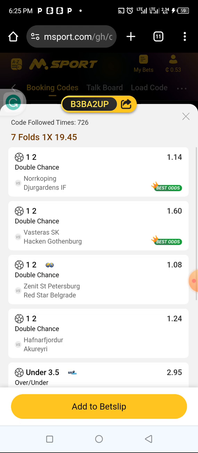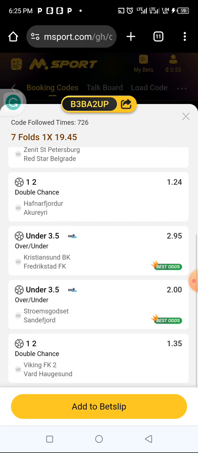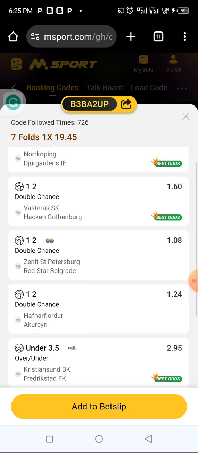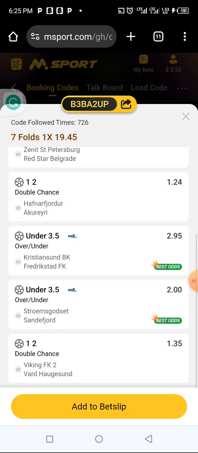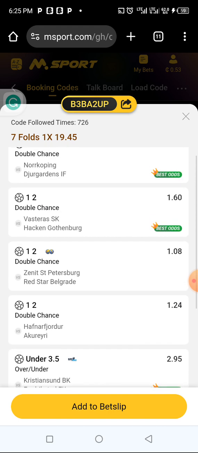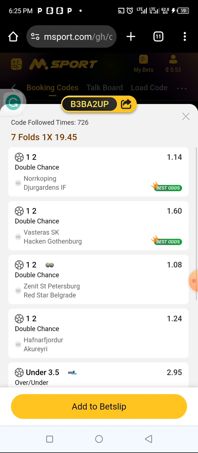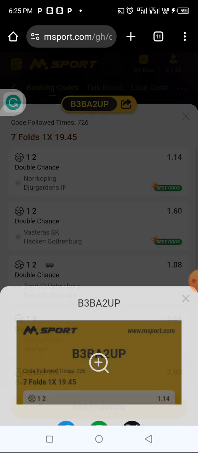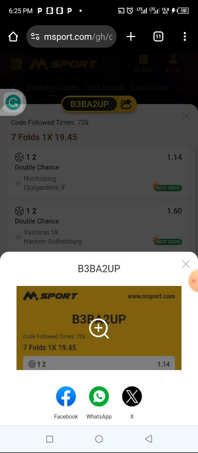So you can click on it to view. When you click on it like this, you can see all the odds there. You can view the selection that he made. Okay, this is a good selection. This is also a good selection here. You can see everything from here. And if you want to copy, you just click on here to copy the booking code, right?